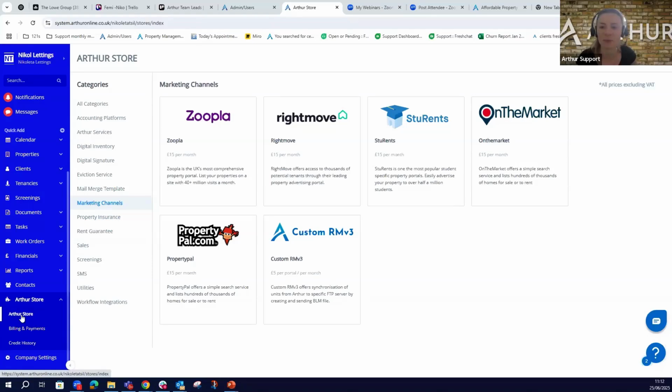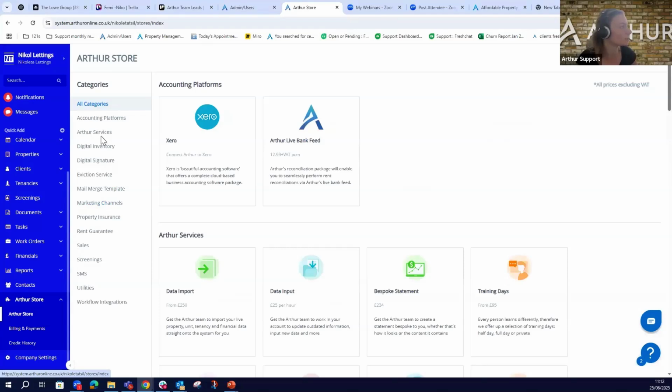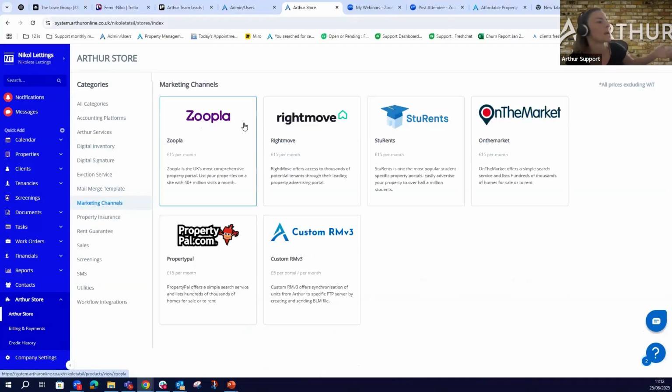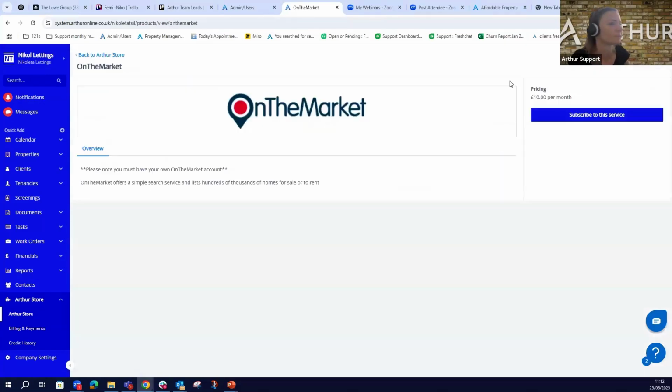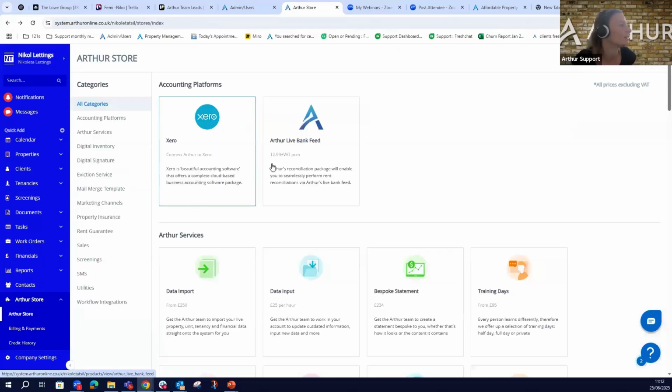If we click on our Arthur store and then marketing channels and select any provider that you would like to integrate directly with, it will simply ask you to subscribe. Actually, I can see that it's £10 per month and not 15. I'm sorry, we will fix that.